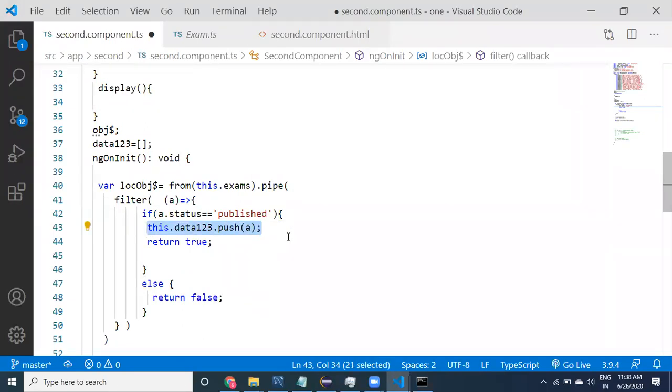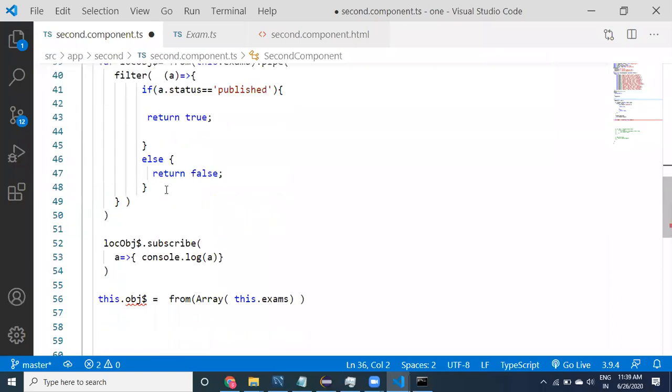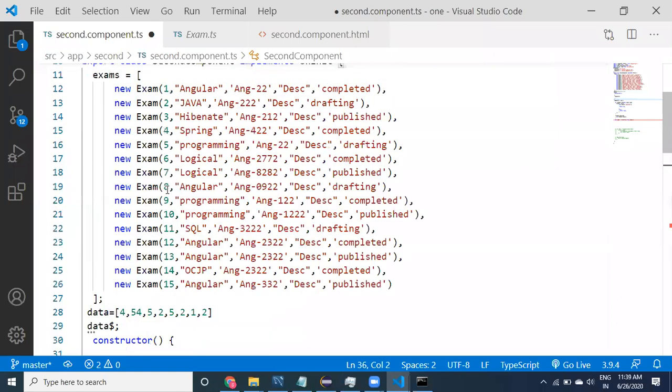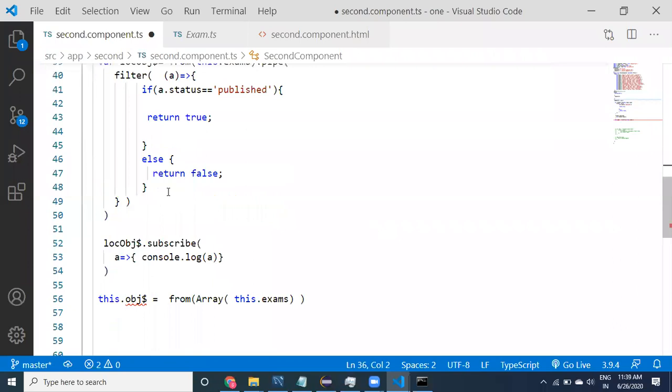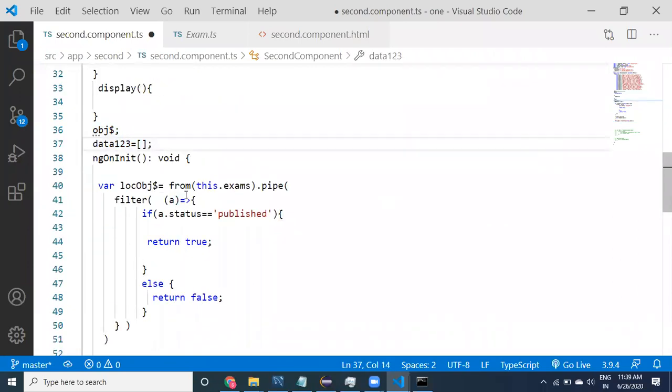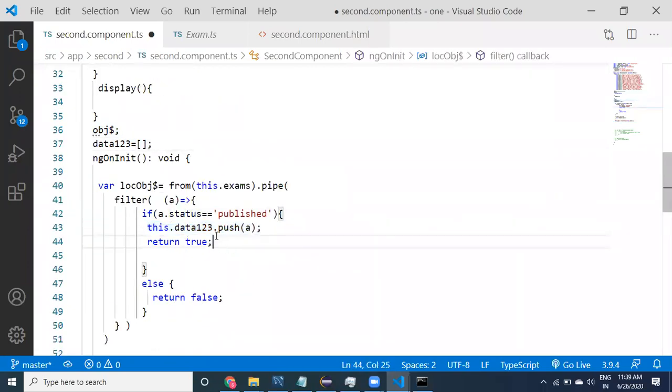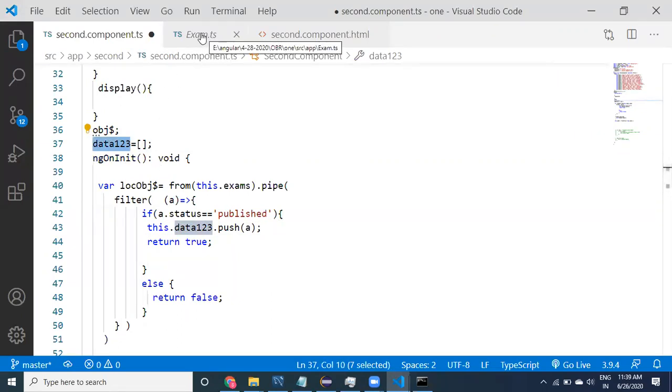Now if you observe carefully, I'm going to remove all these things, and I'll show you clearly. One second. So if this is a published record, then I'm assigning this object to data123. Now I'm going to use this data123 in the front end.